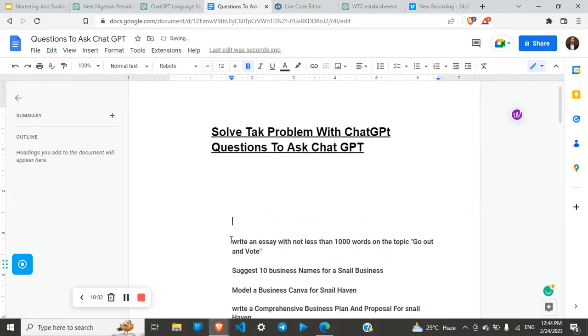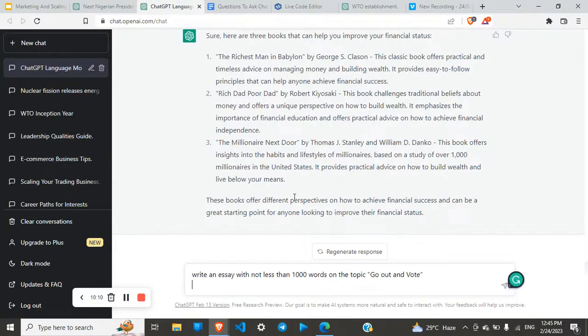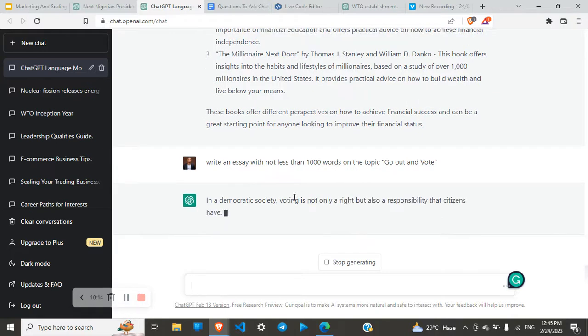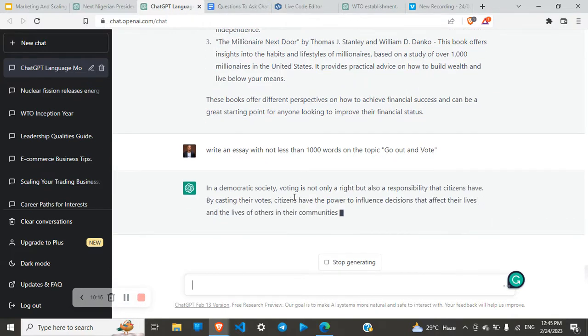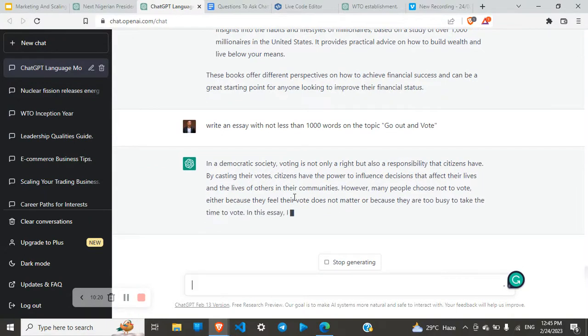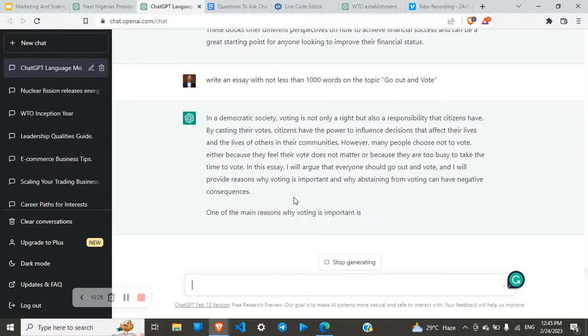Yes. Now, we want to also do something different. We want to write an essay with not less than 1,000 words on a topic, probably something relating to voting. So write an essay with not less than 1,000 words on the topic, go out and vote. Now it started. In a democratic society, voting is not only a right but also a responsibility that citizens have.